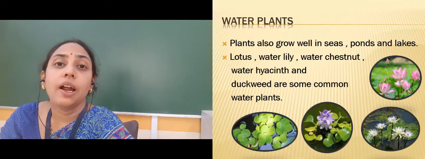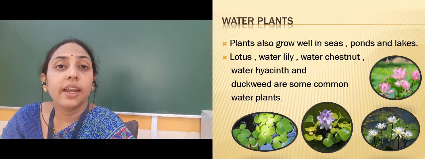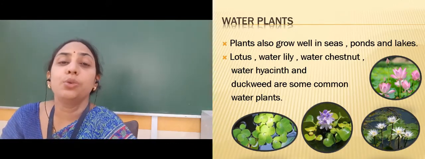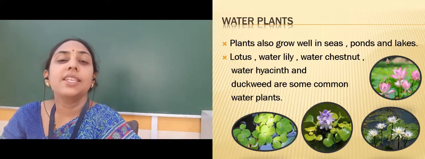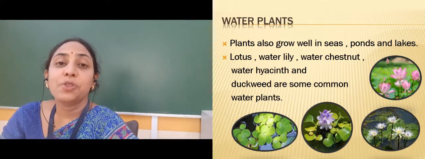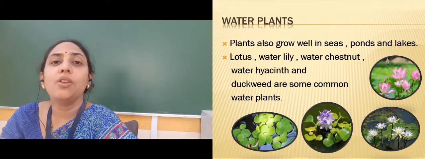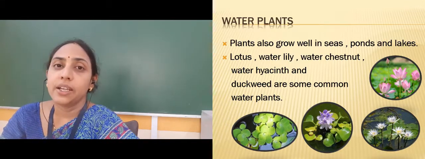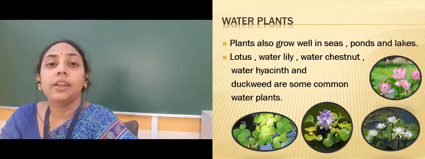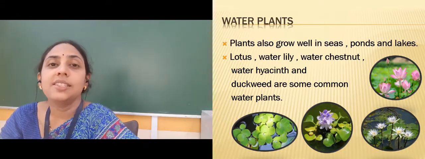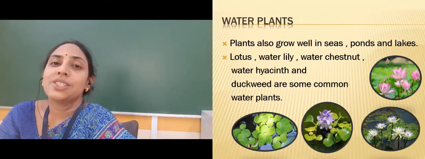So the plants that grow in different places have very special features that help them adjust to that particular climate and atmosphere, and they can survive very easily there. Accordingly, plants can grow on land and also in water. But atmospheric conditions like sunlight, the amount of water, air and soil are very important for the plant to grow and survive.